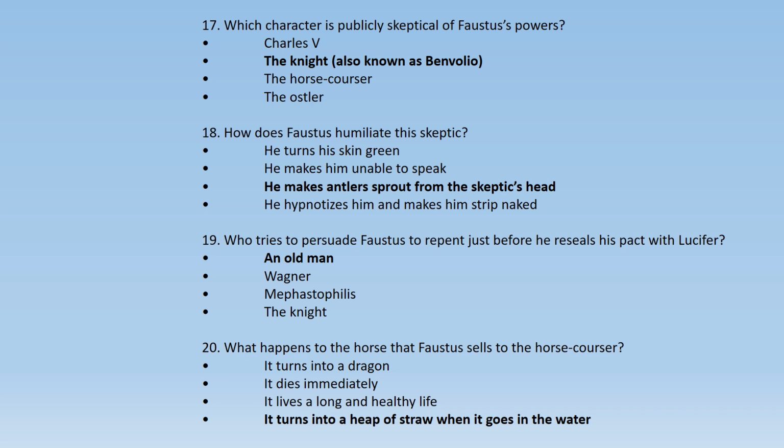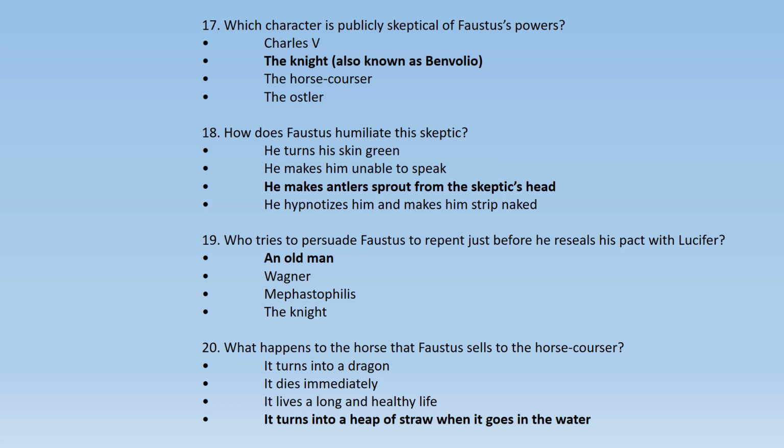Who tries to persuade Faustus to repent just before he reseals his pact with Lucifer? So when he tries to do it again, he signs the pact with Lucifer. An old man appears there and then, and he warns Faustus not to do so. So the correct option is an old man.